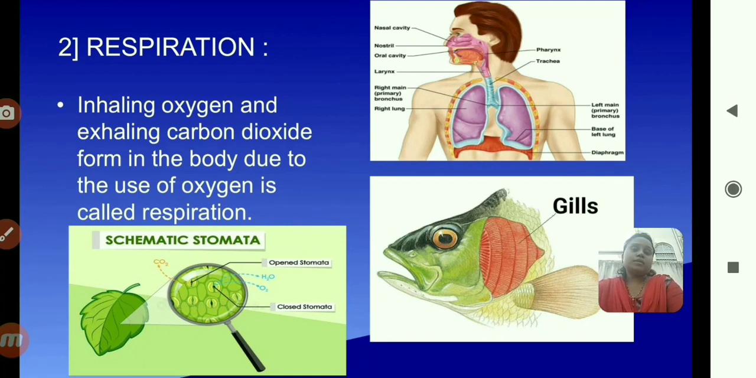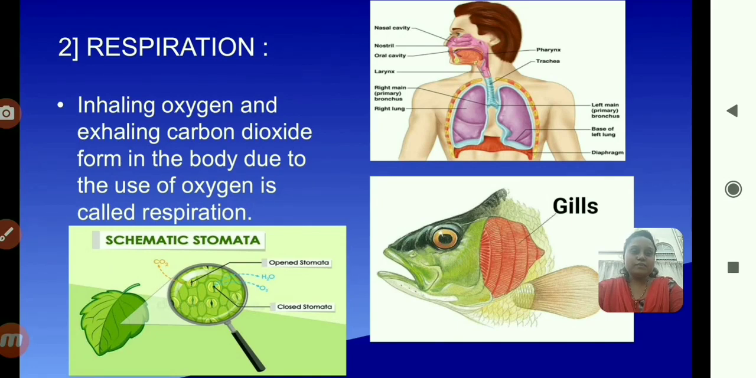In the third picture, the leaf is there. Trees can also respire. Which is the respiratory organ in trees? Do trees have lungs? No, trees do not have lungs. Trees have stomata. With the stomata, trees can respire. What is meant by stomata? Take a leaf and look at it. Small pores are there. Those small pores are called stomata, and the stomata help in the respiration of trees. So this is respiration.